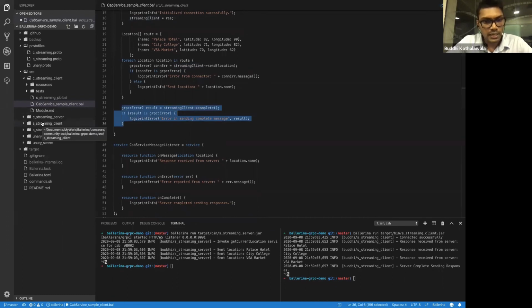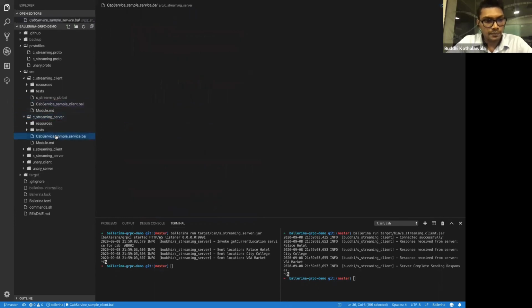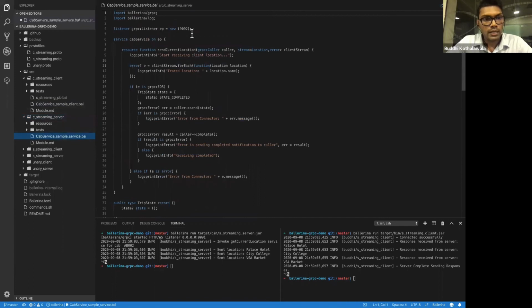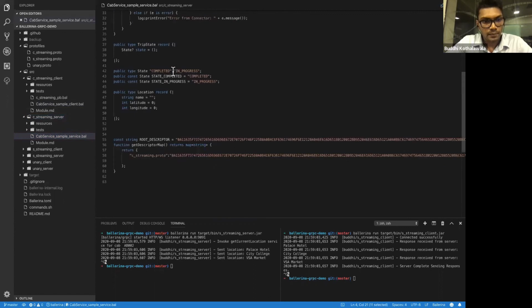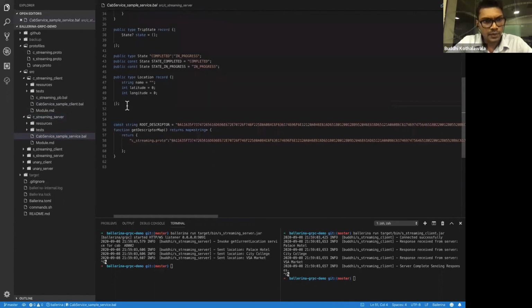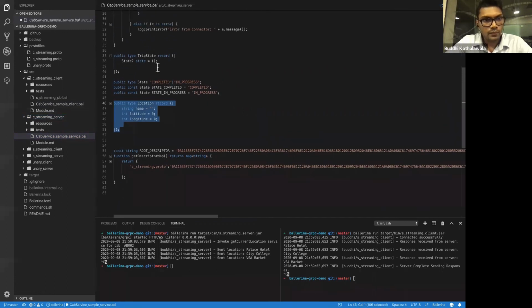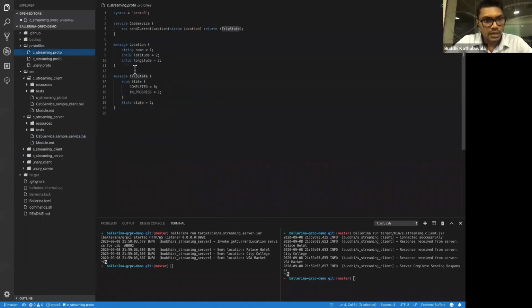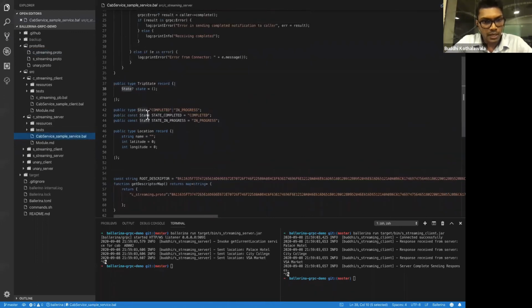That is the server related client related implementation. Now we can move to the server implementation, where in here we have gRPC listener as the previous ones, and we have route descriptors, location also converted to a record, and we specify trip state in here. As I said previously, this trip state represent as an enumeration.